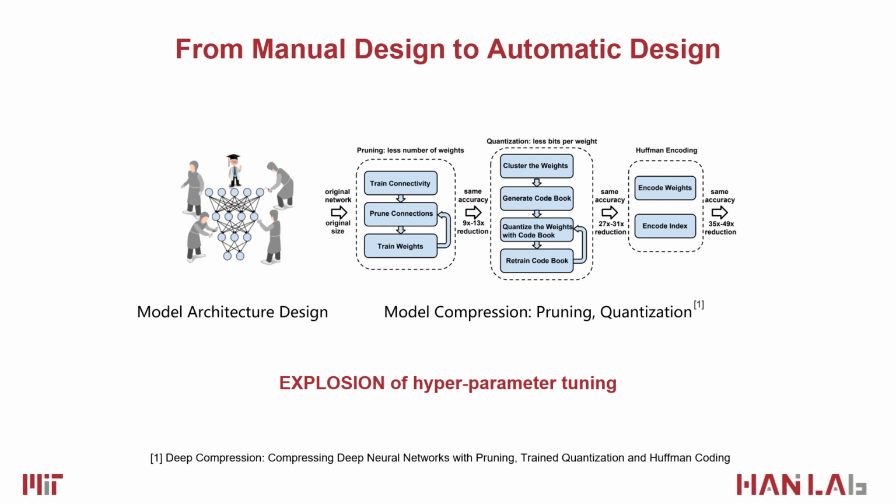As we all know, there's an emergent need for specialized networks for efficient deployment. For many years, researchers have been seeking ways to do this design. One typical example is a pipeline as above: model architecture design followed by model compression, which concerns pruning and quantization. Admittedly, such a sequential pipeline can significantly reduce the cost of existing models. However, careful hyperparameter tuning is required to obtain optimal performance. The number of hyperparameters grows exponentially when we consider the three stages in the pipeline together, which will soon exceed acceptable human labor bandwidth.